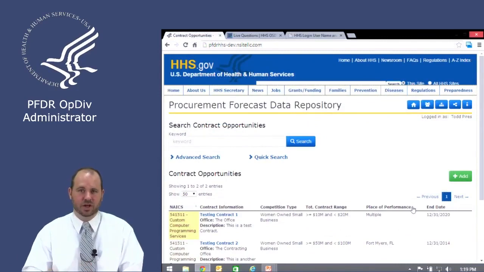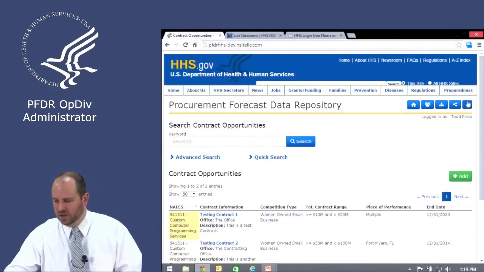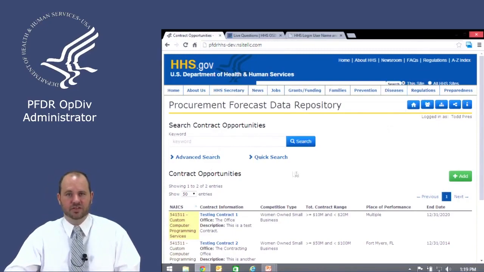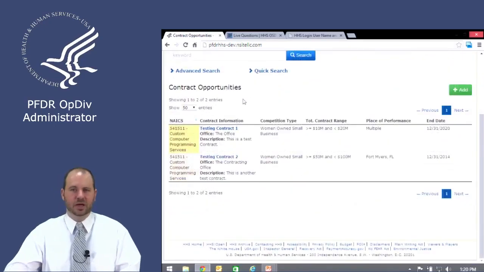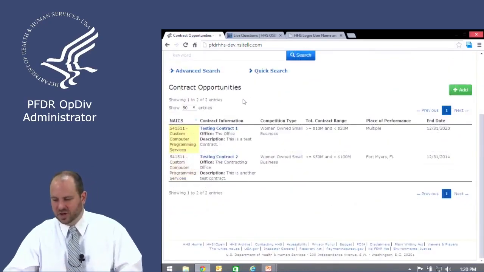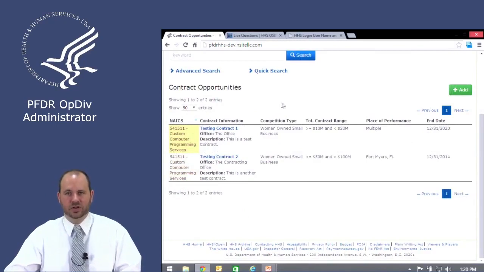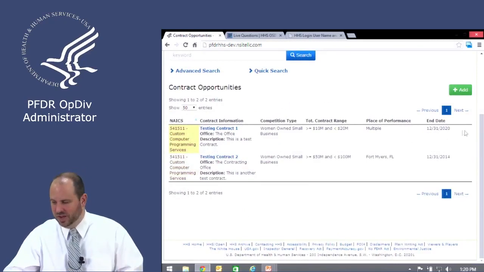As you can see, since I'm logged in, we've got our buttons at the very top, as well as our search, our keyword search, advanced search, and quick search. And if I scroll down, we've got our contract opportunities listing, and these are some contracts that were put in earlier today. As you can see, there's no icons here.